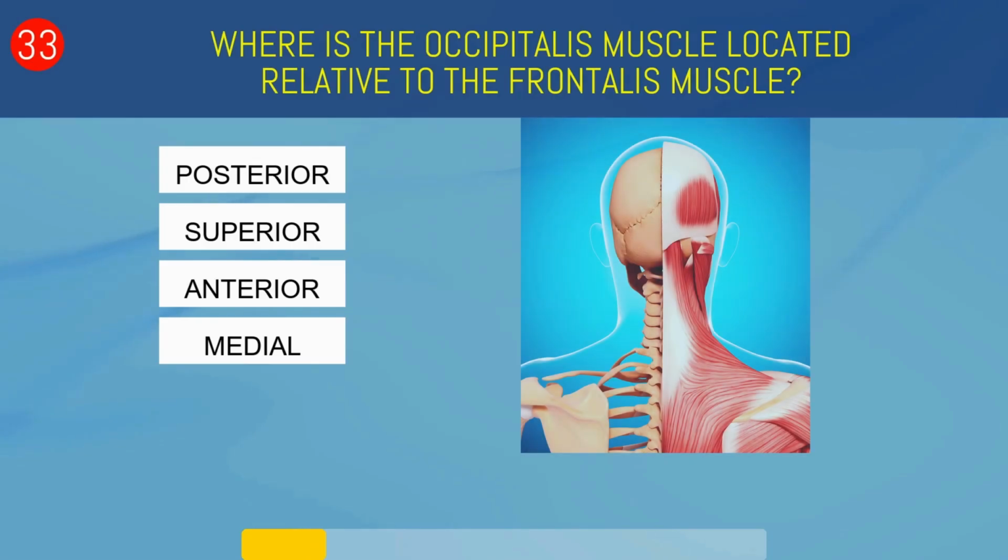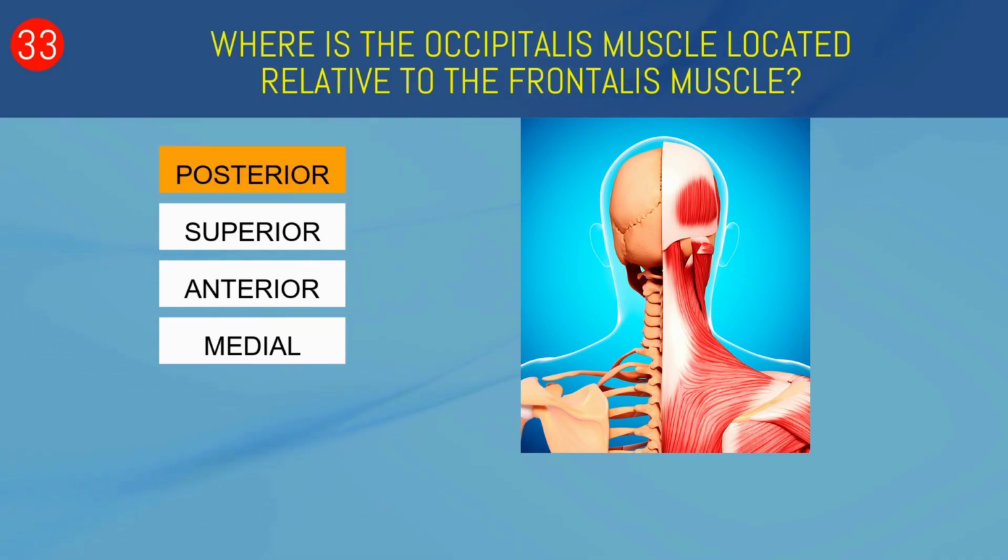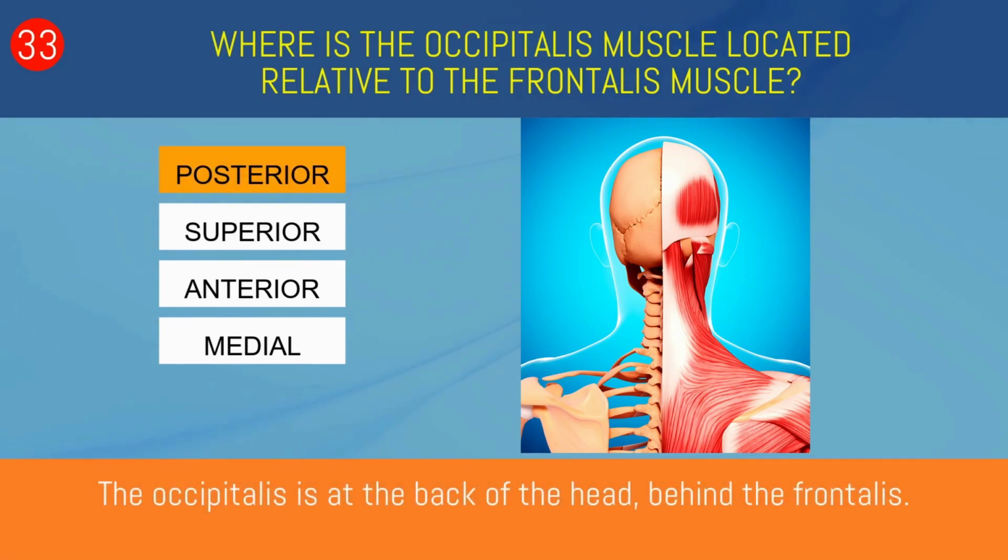Where is the occipitalis muscle located relative to the frontalis muscle? Posterior, superior, anterior, or medial? Posterior. The occipitalis is at the back of the head, behind the frontalis.